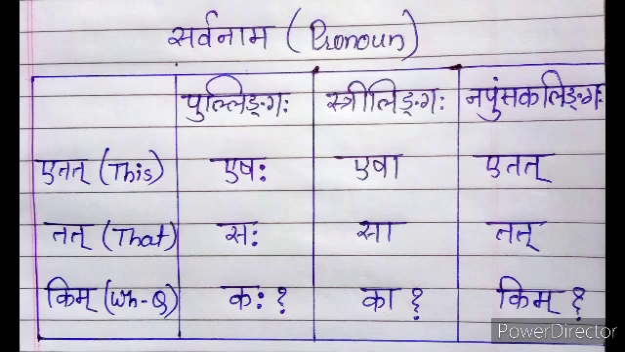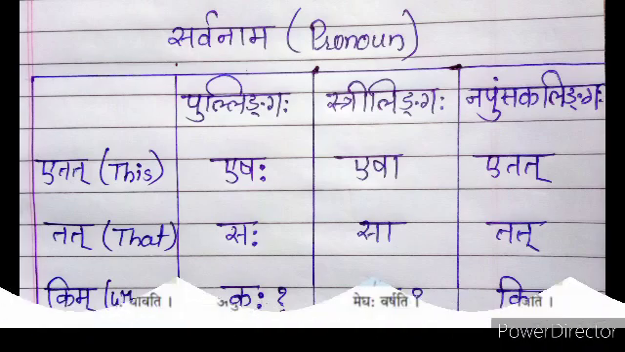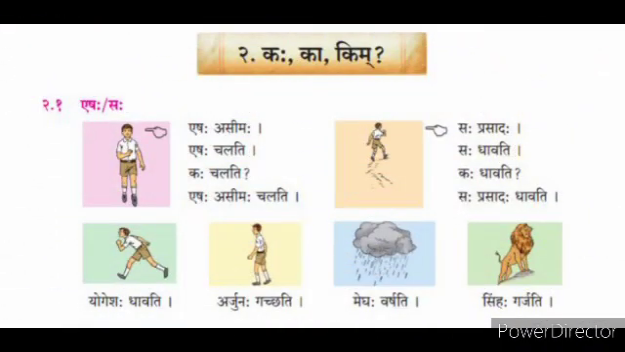Now we are going to learn to frame questions by using the form of pronoun Kim. So we use Kah, Ka, Kim to frame the question. It means we use Kah instead of Eshah or Sah, Ka instead of Esha or Sa, and Kim instead of Etat and Tat. Now we turn towards the lesson.